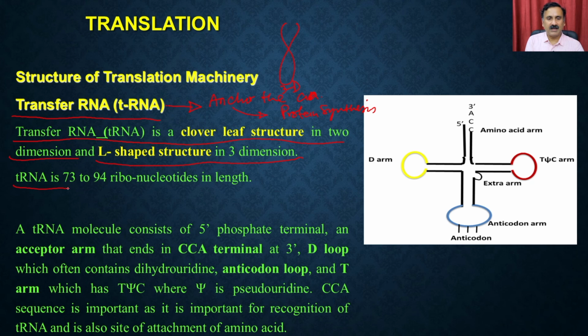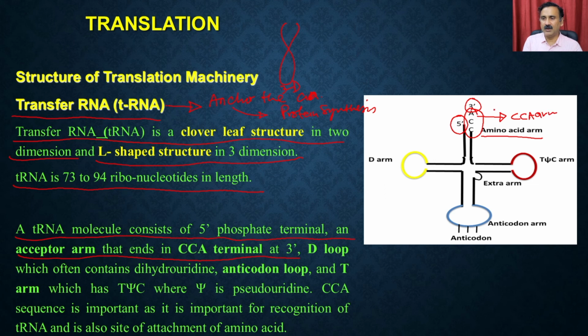The total length of the tRNA is 73 to 94 ribonucleotides. You're going to have the 5' end and the 3' end, and the tRNA molecule consists of a 5' phosphate terminal and an acceptor arm that ends in the CCA terminal at the 3' end. So the 3' end has the CCA arm, also called the amino acid arm, and this is the arm which is going to receive the amino acid.